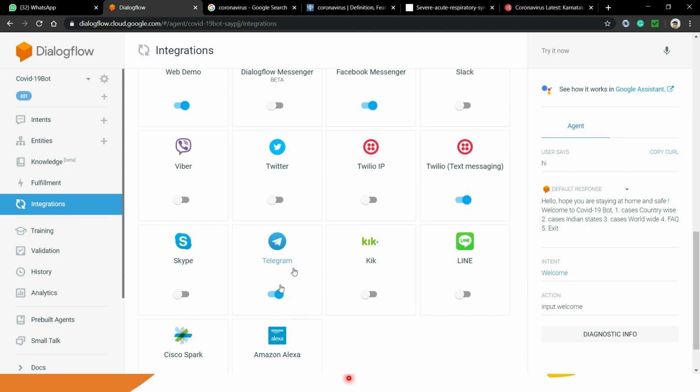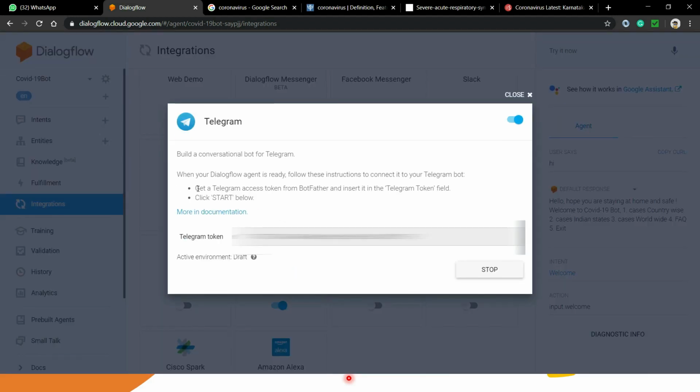You have to enable it, and then you will see the Telegram token field. Paste that token over here, enable it, and it will show you the start option. Then you just need to start. As I have already connected my Dialogflow with Telegram, it is not showing me a start option, but for you it will show the start option.